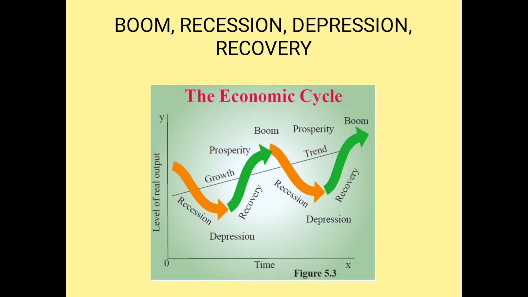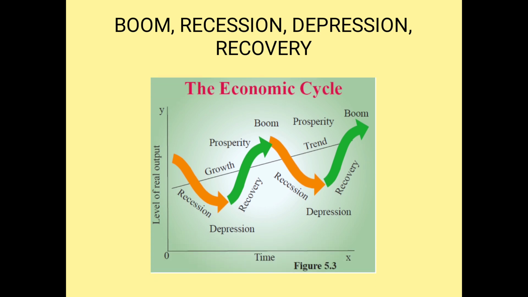So before we go into the explanation part, you can see on the screen the different phases of trade cycle. You can see this orange line which is called recession. This part is called depression. The green upper part we call recovery, and the top position we call boom. Again, when it comes down, it is recession, depression, recovery and boom.